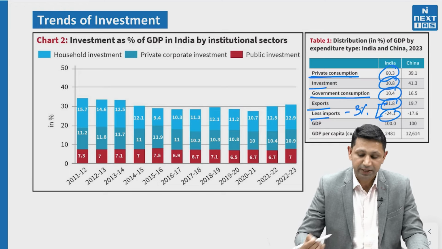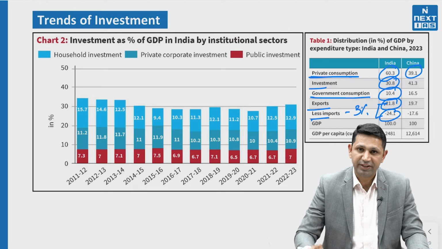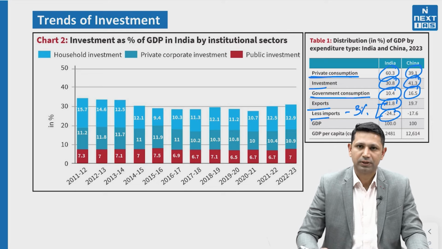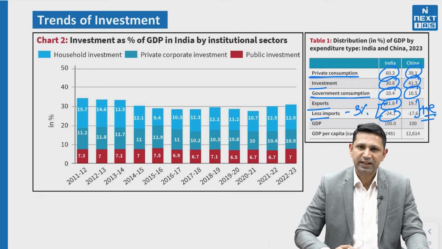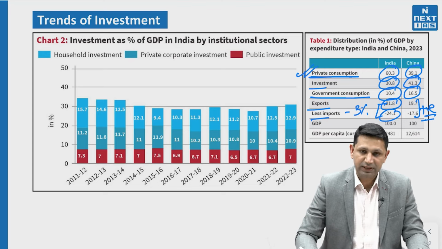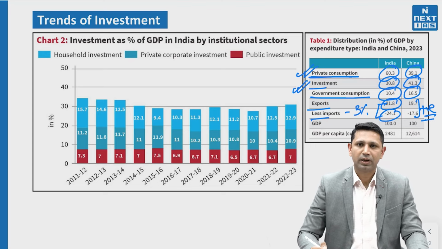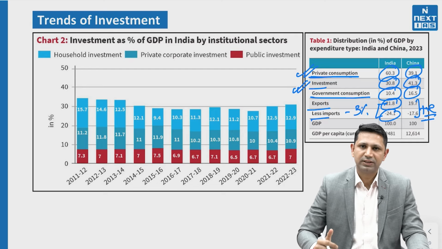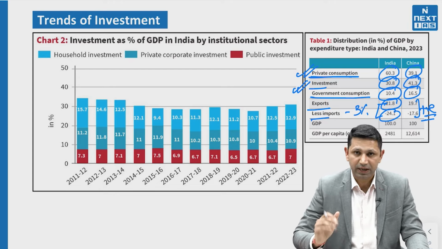If we compare that with China, the private consumption is only 39.1%, whereas the investment is 41.1% and the government consumption is 16.5%. And the net exports it is having are positive. So India's net exports are negative and China's are positive. Secondly, India's growth is basically private consumption led, whereas Chinese growth is basically investment led growth. So that's why we are seeing a difference in the per capita income and the GDP, whereas India and China started at the same time.